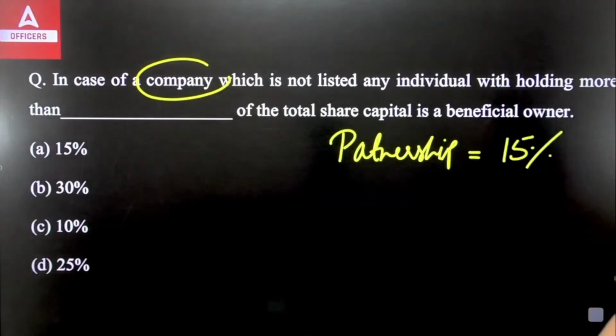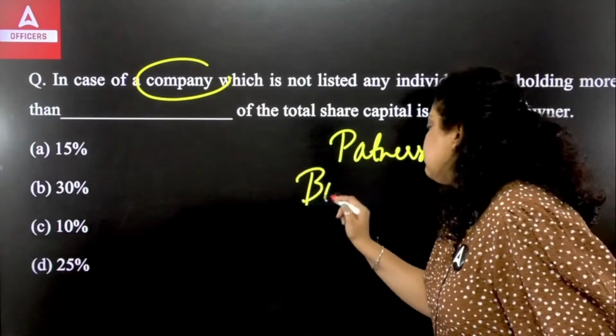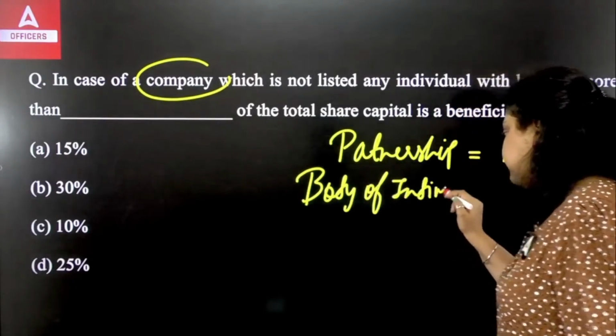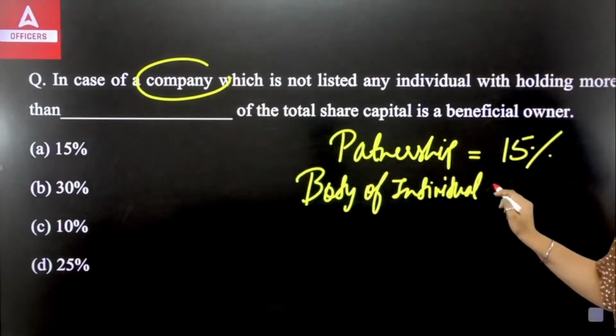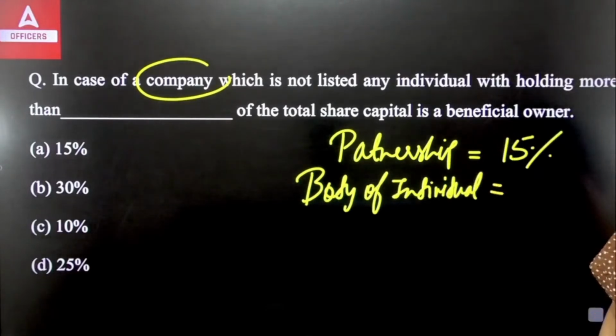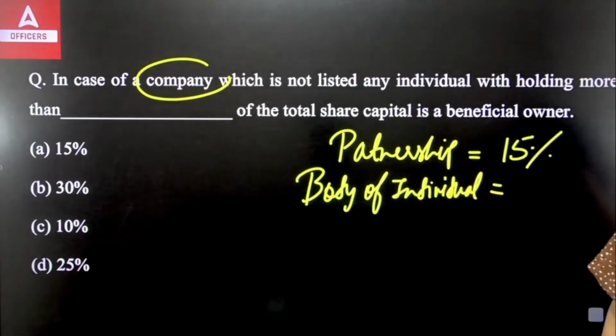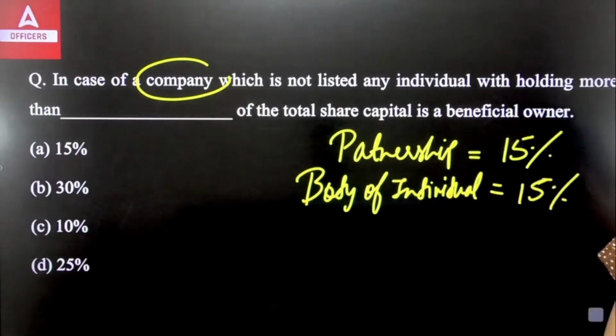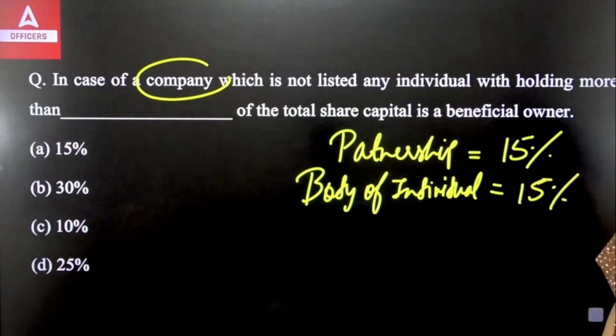Here, in case of a body of individuals, or you can call it an association of persons, in that situation also, it will be 15% share of capital, profit or the property.